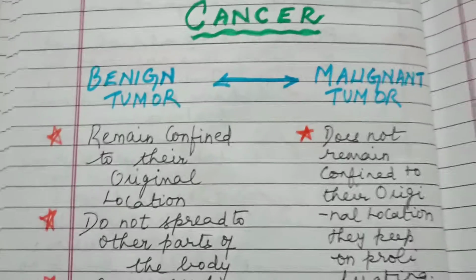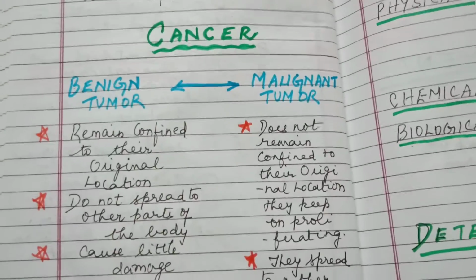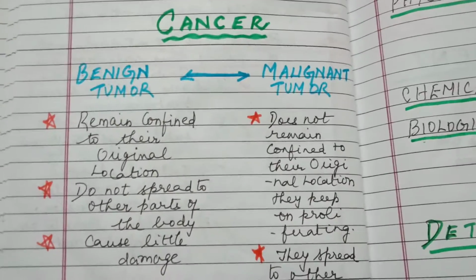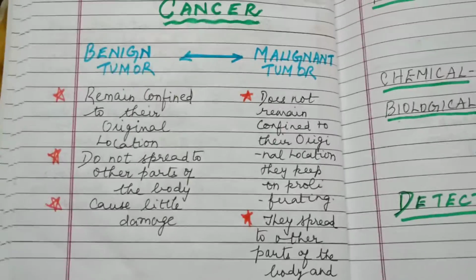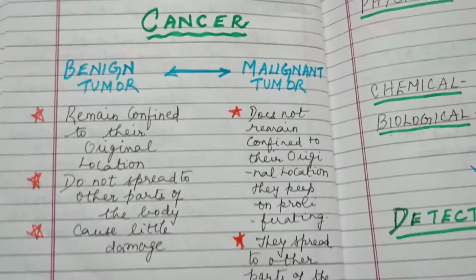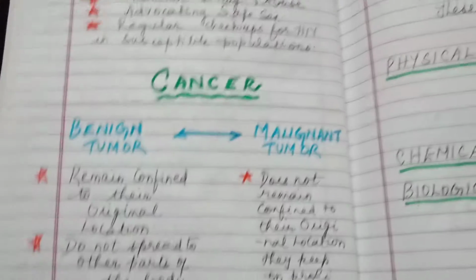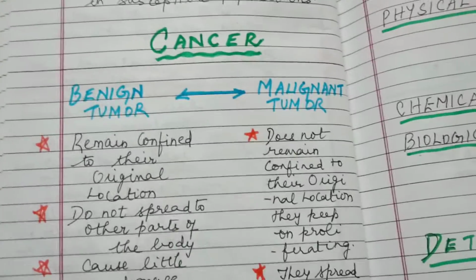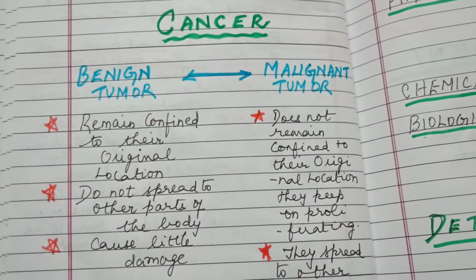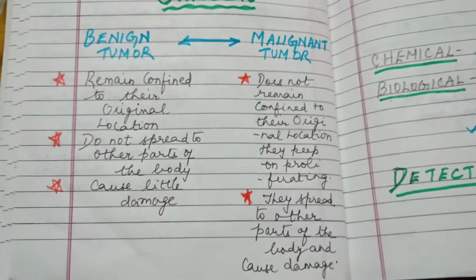Benign remains confined to the original location. It is a restricted place. They do not spread to the other parts of the body. It remains there in its original place. It causes little damage, and that particular tumor can be removed by surgery because it does not spread to other parts. This is benign.